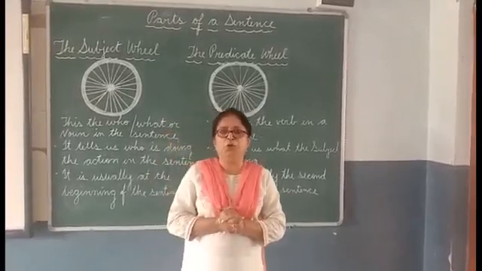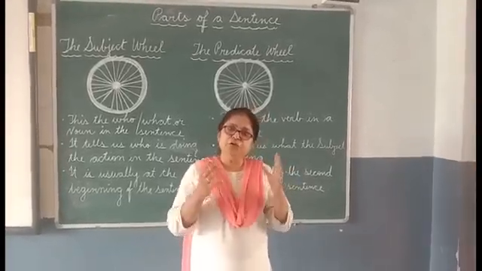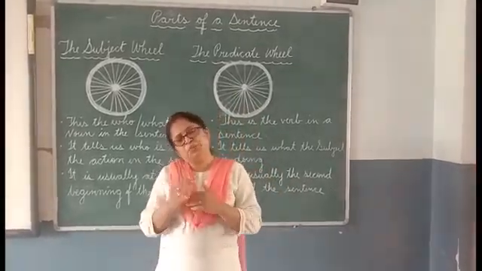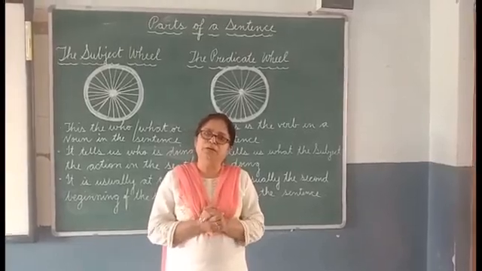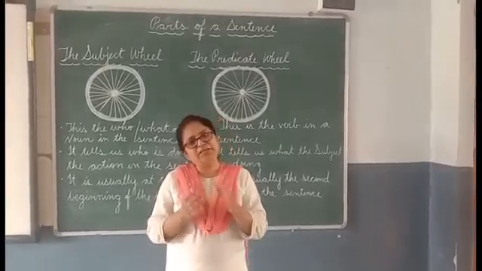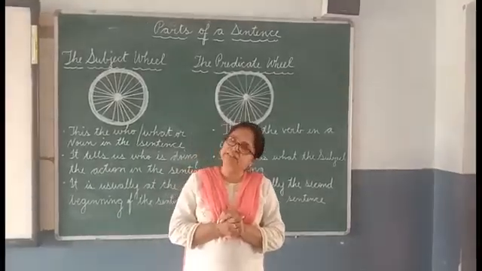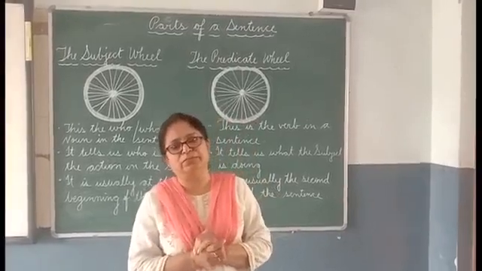Before we come to the topic, I would like to ask you something. Children, you know, it is fun riding a bicycle. But is it possible to ride a bicycle with one wheel? No. To ride a bicycle, we need 2 wheels. In the same way, a sentence has 2 parts.